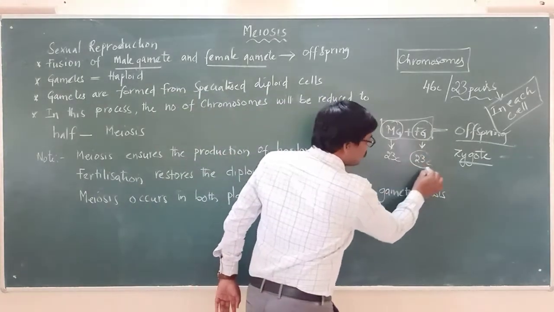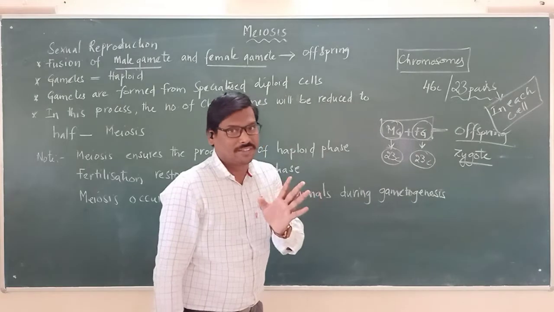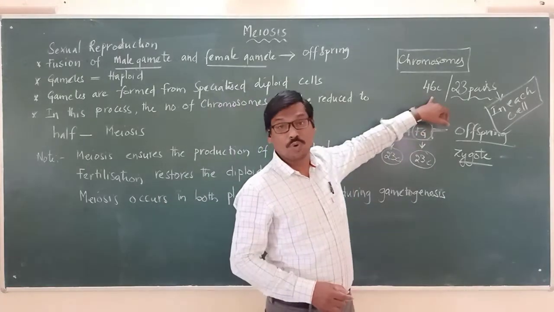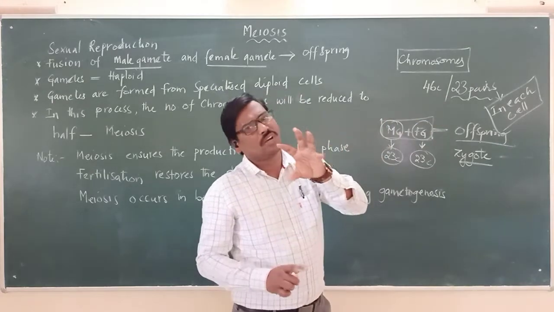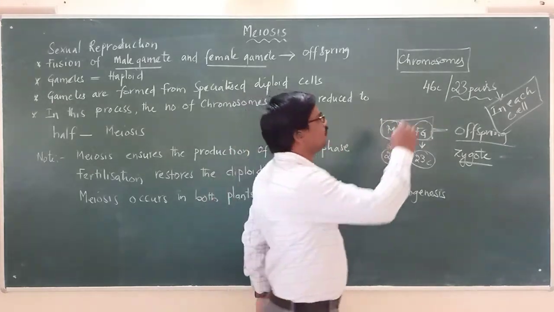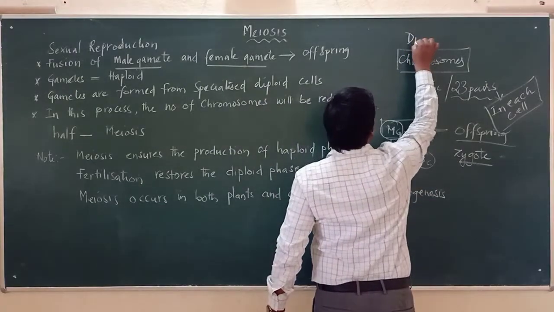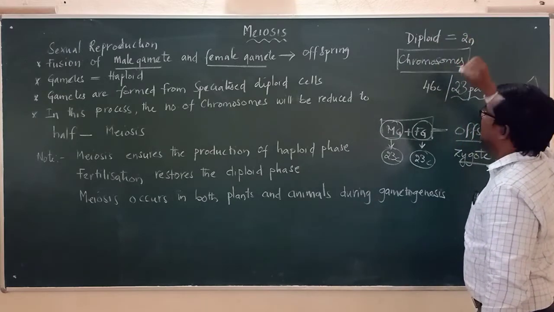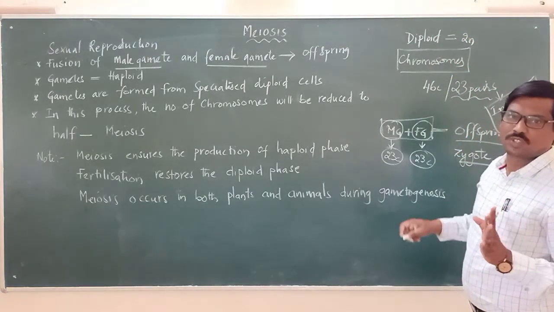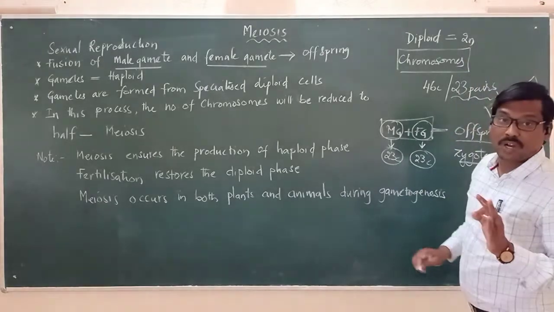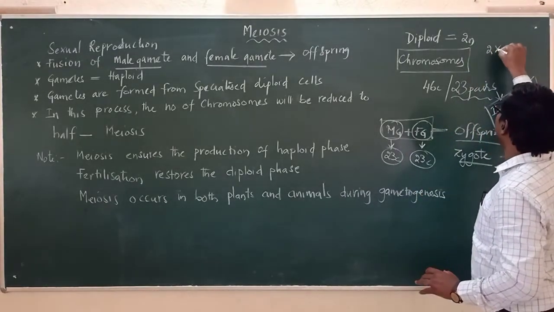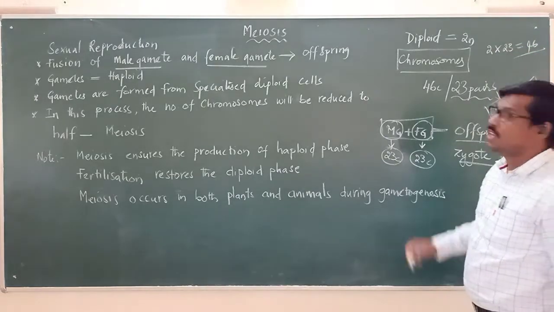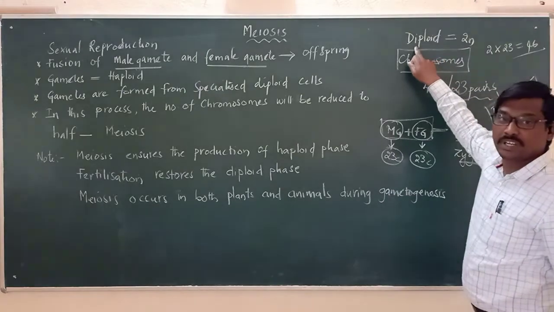This is very important. Whenever a cell has the full set of chromosomes, meaning a total of 46 chromosomes, we use the word diploid. We can represent it as 2n, where n means the number of chromosomes. Here 2 into 23 gives 46 chromosomes. So whenever it is 2n, we should remember it is diploid.